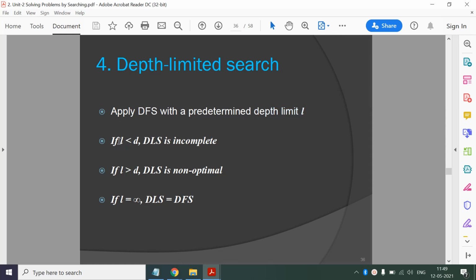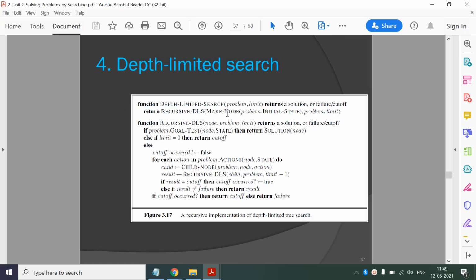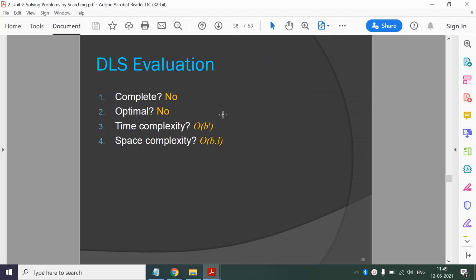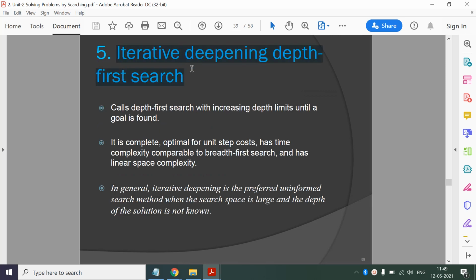Now if you set L less than D, then DLS is incomplete, you cannot reach the solution, right? And if you set L greater than D, then your DLS is non-optimal. So the working of DLS pretty much depends on the value of L. In order to overcome that problem, we came up with iterative deepening depth first search.